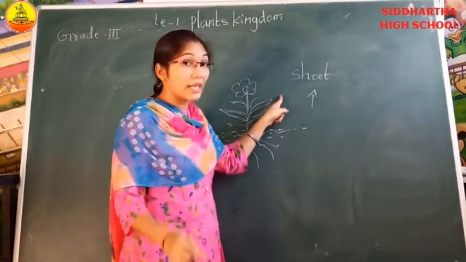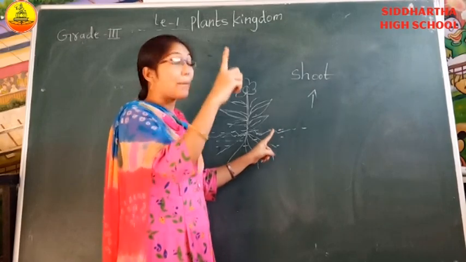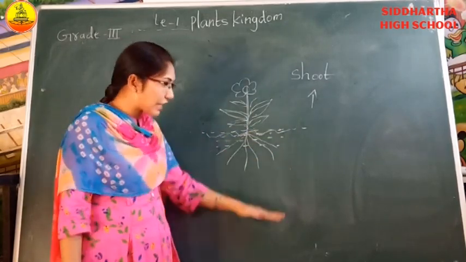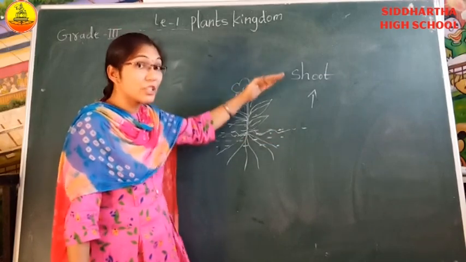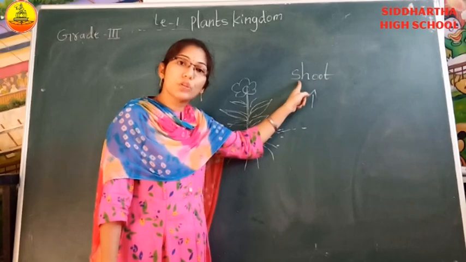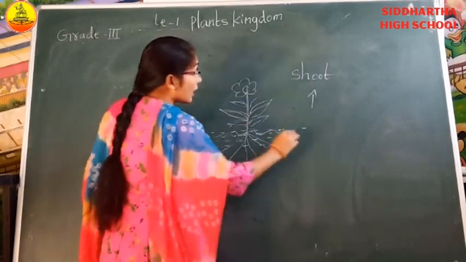It is growing, children. Again I am repeating. Which is growing above the ground means up of the ground. This is the ground or not? Yes, this is the ground. This above part, which is growing above the ground, that part we should call shoot part. Okay. Next, below the ground.